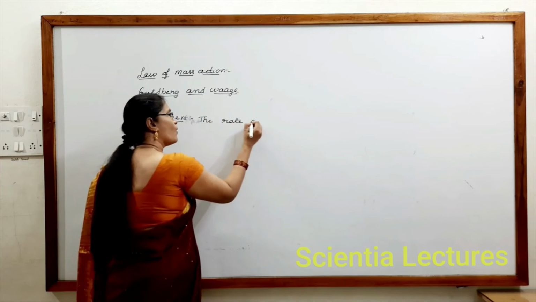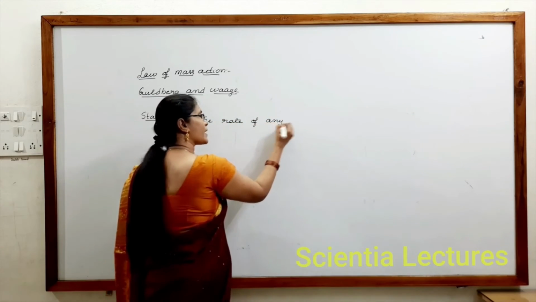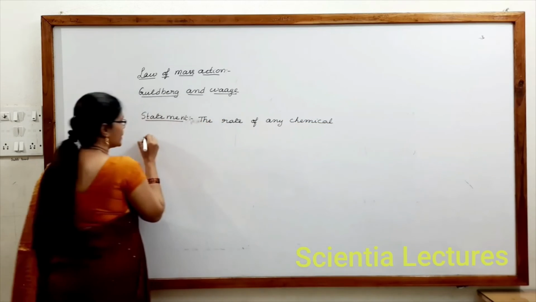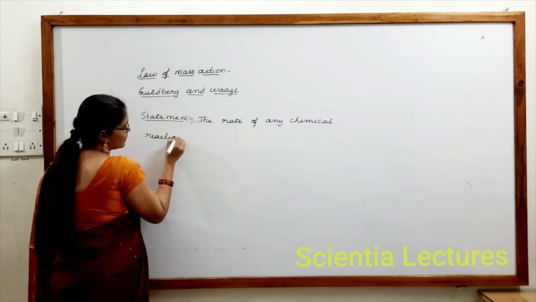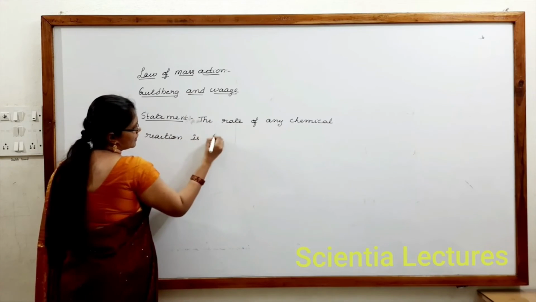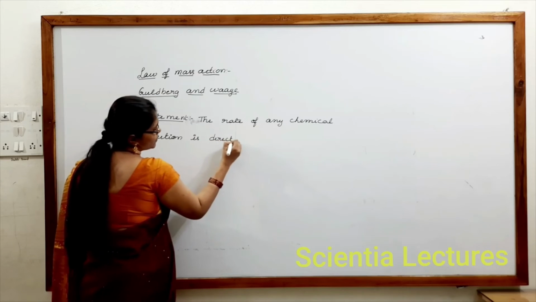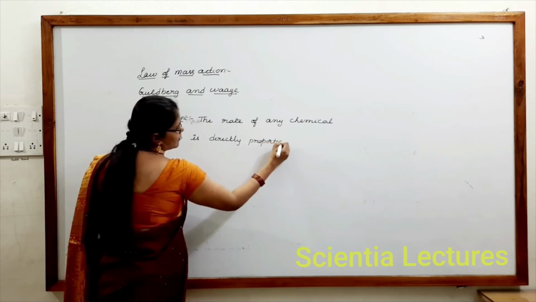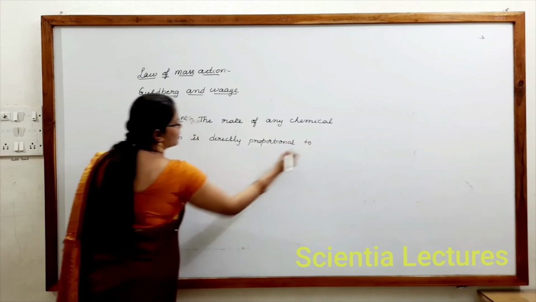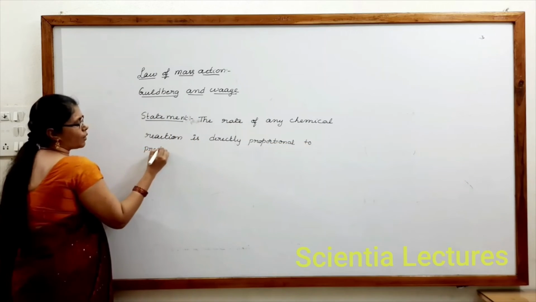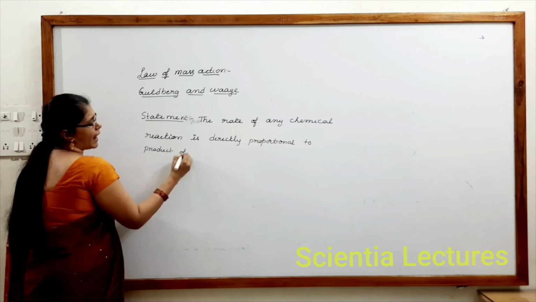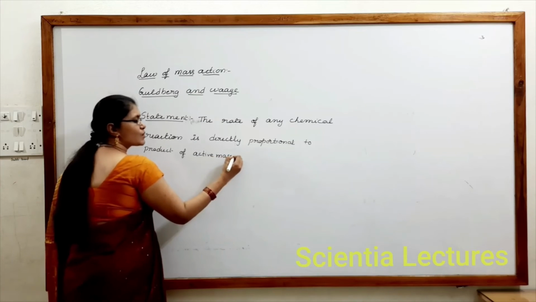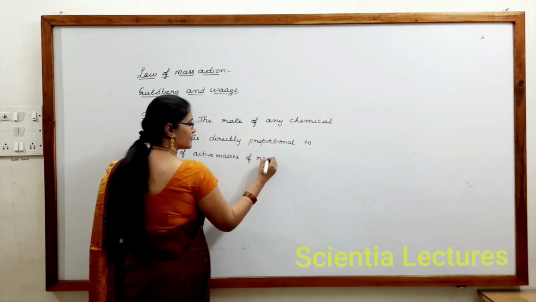The rate of any chemical reaction is directly proportional to the product of active masses of reactants, at that instant.